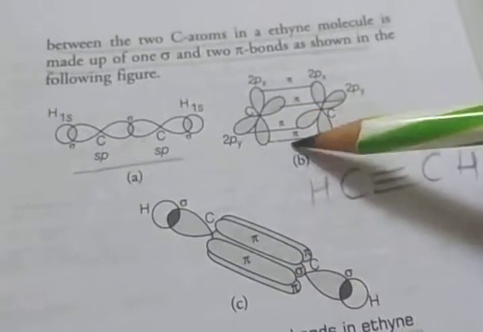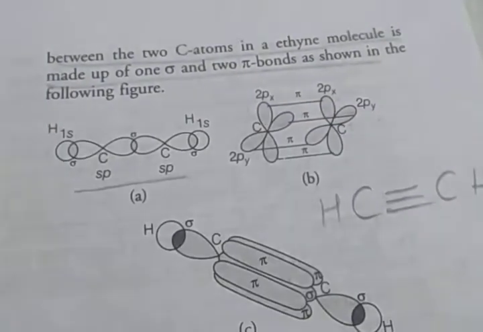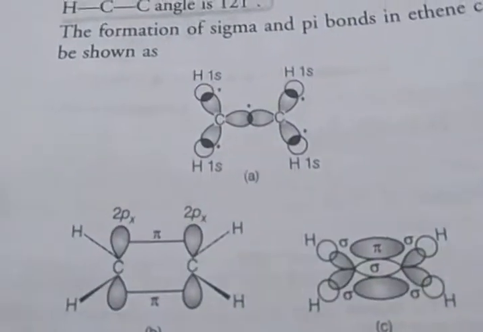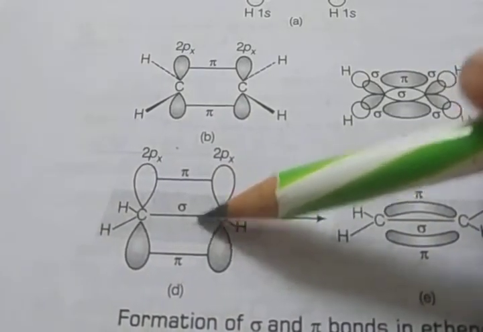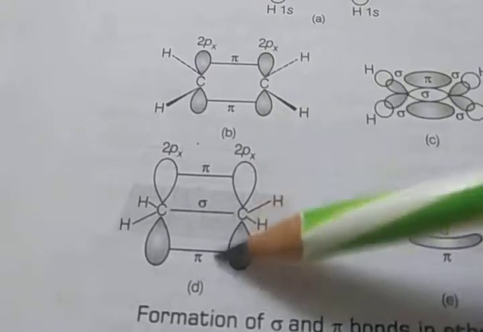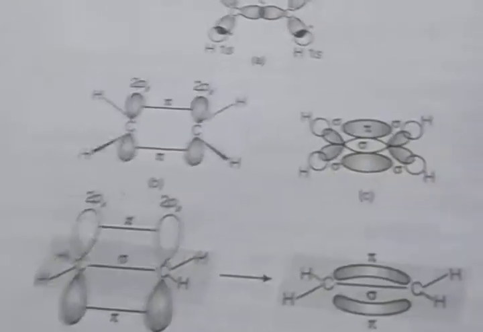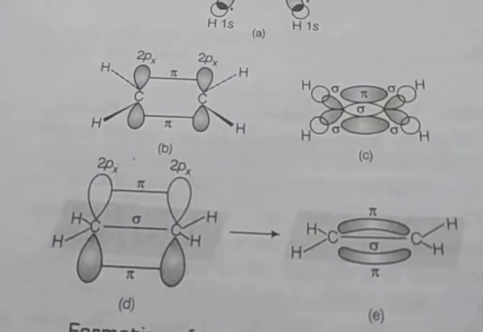Okay, clear? So 2px, 2py, and then C2H2, bonded this way. C2H2 means 2 pi bonds and 1 sigma bond. So this way 2px and 2px, upper and downside. So this is your homework, because when you draw the structure, that means it is your practice.